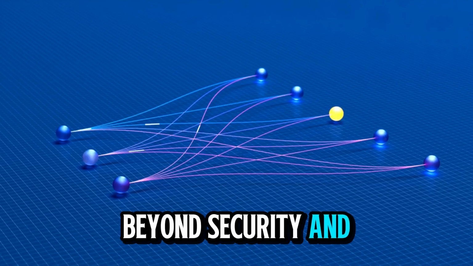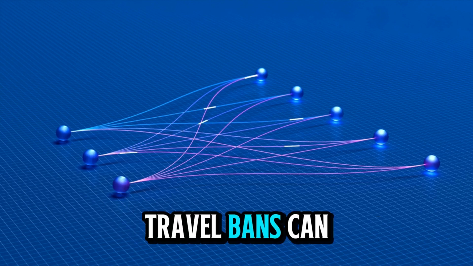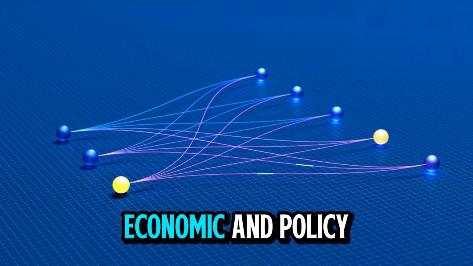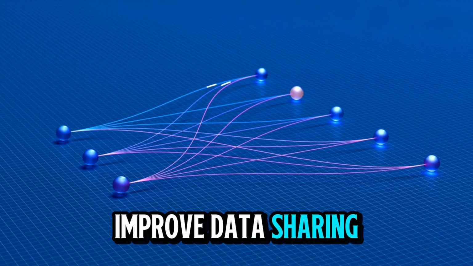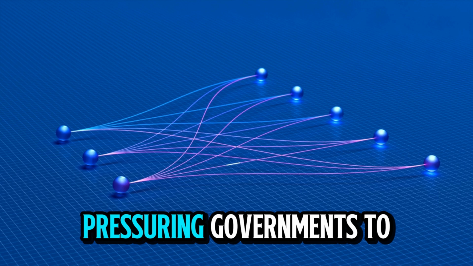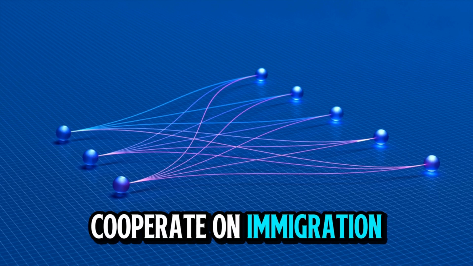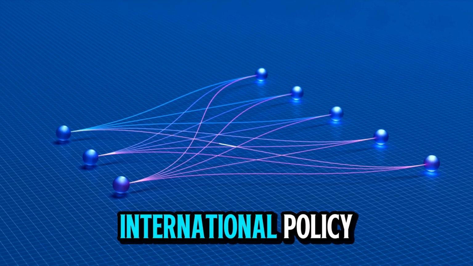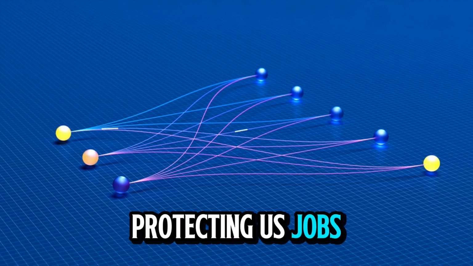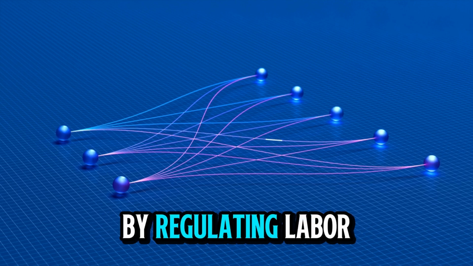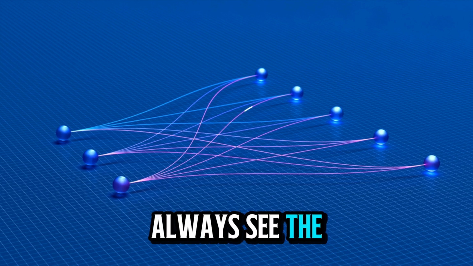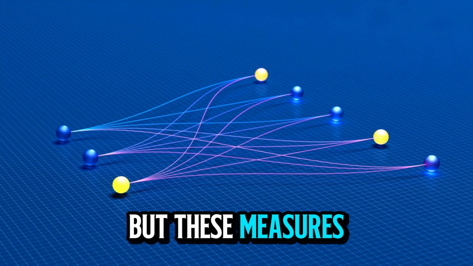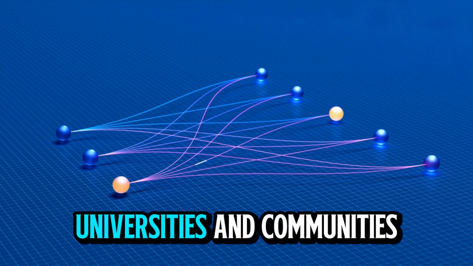Beyond security and administrative concerns, travel bans can also serve strategic economic and policy objectives: encouraging countries to improve data sharing and security protocols, pressuring governments to cooperate on immigration, law enforcement, and international policy, and protecting U.S. jobs and economic stability by regulating labor flows from high-risk regions. Americans may not always see the immediate connection, but these measures aim to stabilize industries, universities, and communities at home.